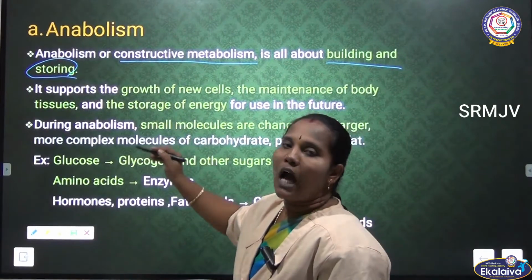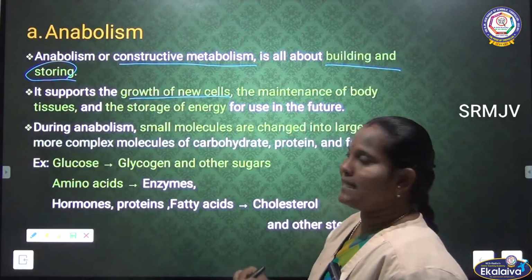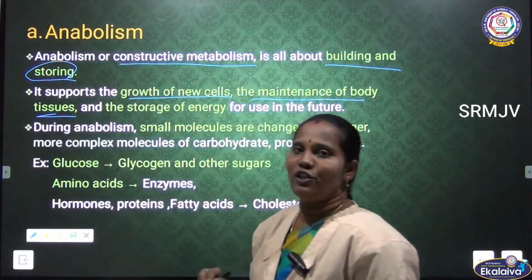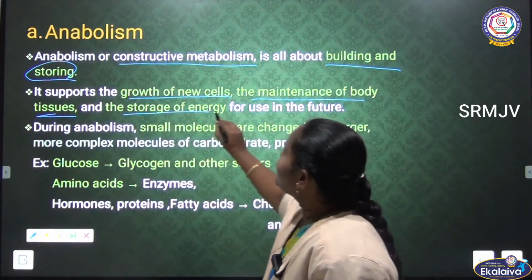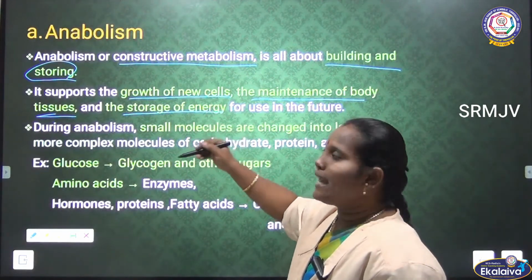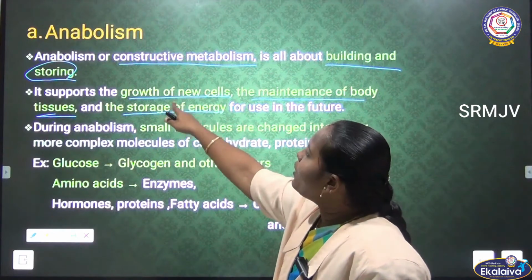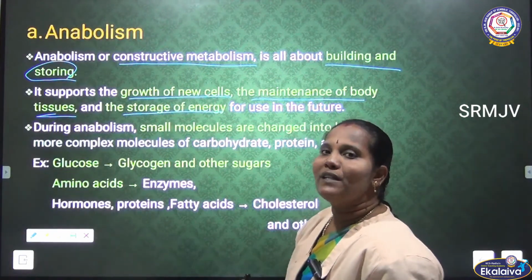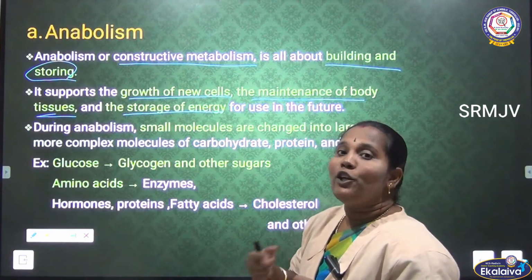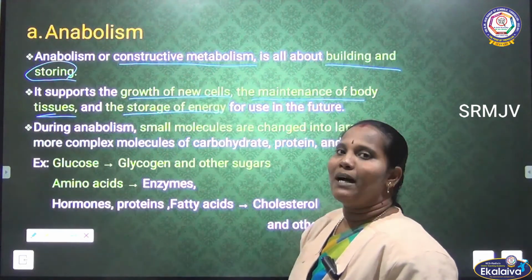It supports growth of new cells, then maintenance of the tissues, after that storage of energy. So these three things, the anabolism process helps. We know that each and every cell has a particular lifespan. After that they will be destroyed, so again new cells will grow. This new cell growth happens with the help of the anabolism process.